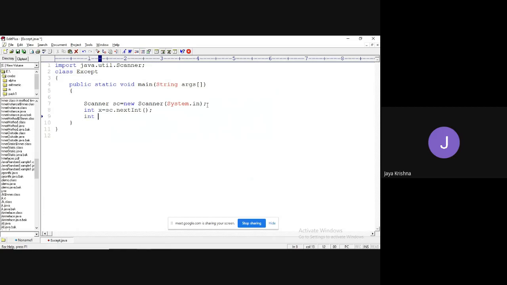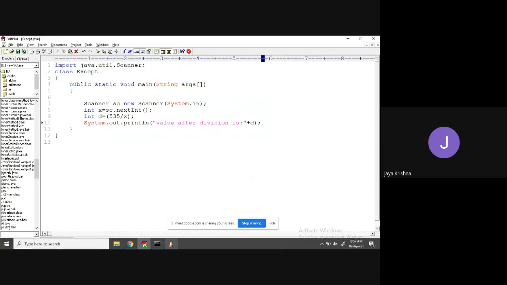Okay, fine. Then, guys, what I'm going to do is read some data, sc.nextInt. Division equal to some 535 divided by the input, division. I'm going to divide that same number. Then I'm going to print System.out.println of "value after division is" plus the result. Okay, guys, let me execute this one first.